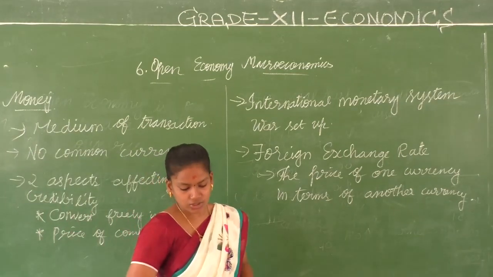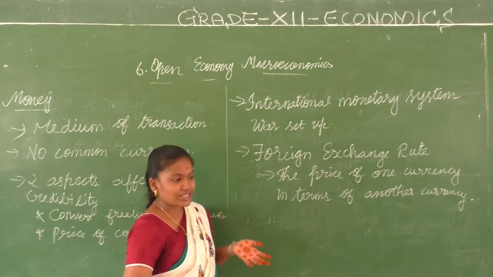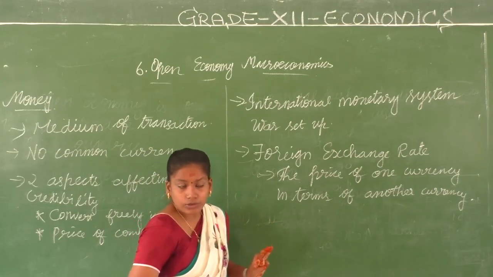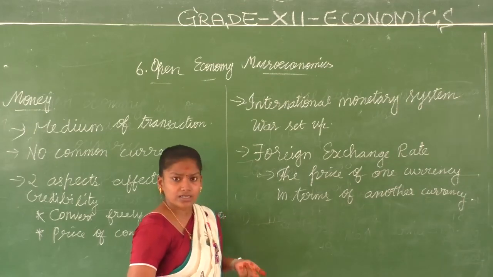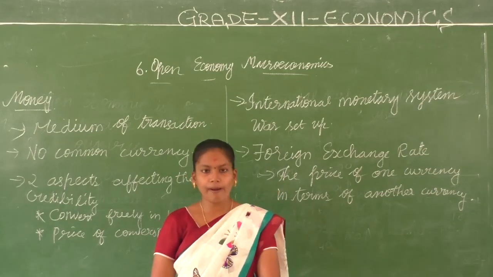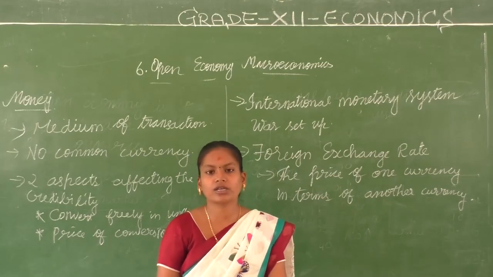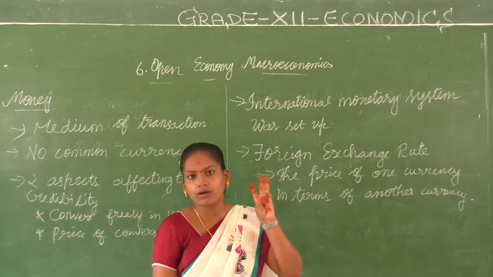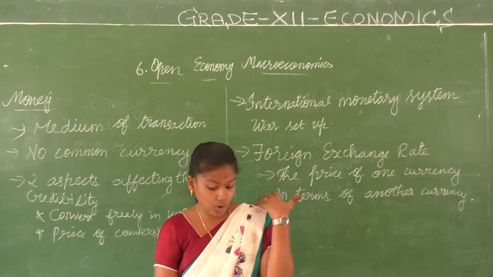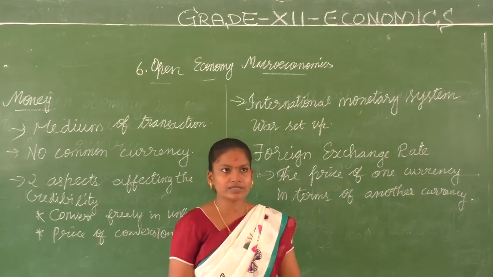So we will be discussing how this is determined in the next session, and why gold was eliminated as an asset that could be exchanged for a currency. And second, we're going to talk about the balance of payments. Just like we had the revenue budget and the capital budget, here we're going to have two accounts, the current account and the capital account. We'll discuss the various components of the current account and the capital account in the next session.